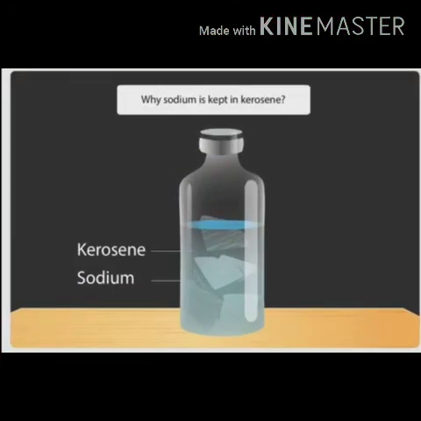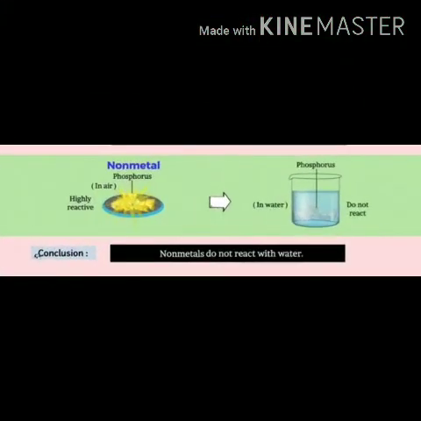Students, sodium is a very reactive metal. It reacts with water and many other gases present in air. So if sodium metal is exposed to air, it will react with the various components of air. To prevent its reaction with moisture and other gases, sodium metal is always stored under kerosene. Potassium metal is also very reactive, so potassium is also stored in kerosene.